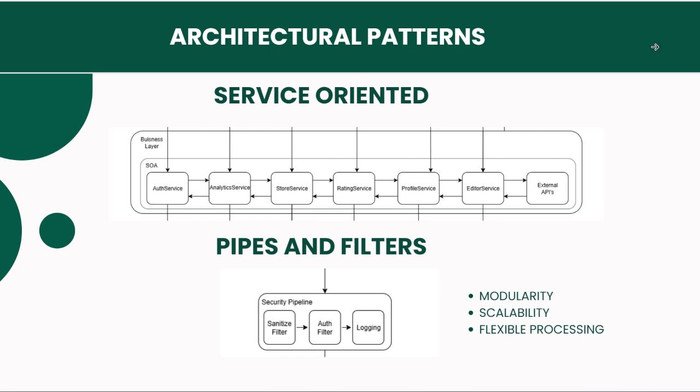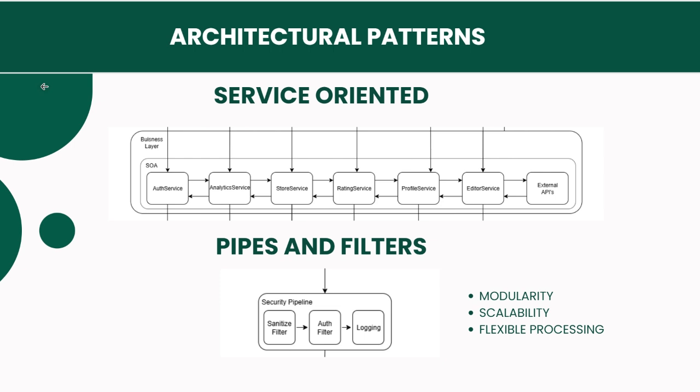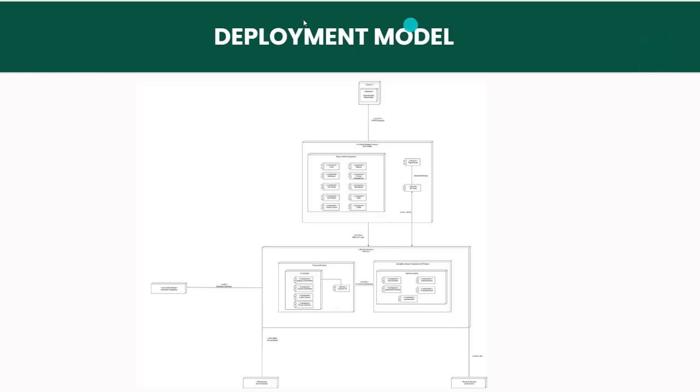across multiple external systems. We also make use of pipes and filters, which is our security pipeline, and this allows for all the requests that are incoming to be passed through a configurable security pipeline. The stages to this filtering include COS validation, JWT authentication, authorizations, as well as logging, security monitoring, and request tracking. This architecture separates security concerns from business logic, as well as makes sure that only valid requests are processed and maintains consistent security across the entire platform.